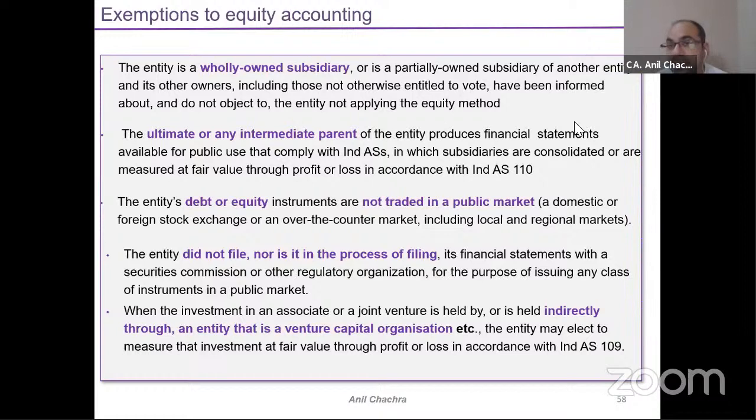So as a parent, when I consolidate the subsidiary, the question would be, how would I do the consolidation of my associate part, wherein the subsidiary, which is the investment entity, is measuring those investments at FVTPL? It's a very complicated thing, but the standard says that the parent company can retain those measurement bases as well. That means the parent company can measure those associates under the FVTPL rule as well, right? It's complicated, but yes, we need to understand this logic as well.